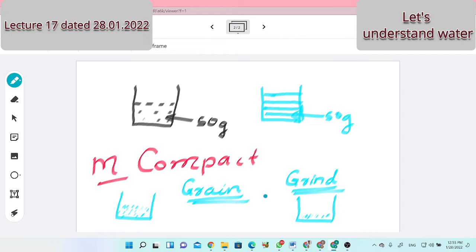Is my example clear? Grinding mill, do you know? Flooring mill, do you know? If you carry your grains to that flooring mill, after grinding you will get the flour, and that flour will occupy one volume. Will that volume be less or more? Will it decrease or increase in volume after grinding?